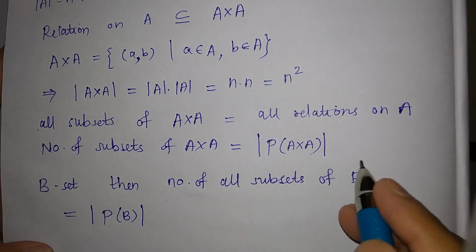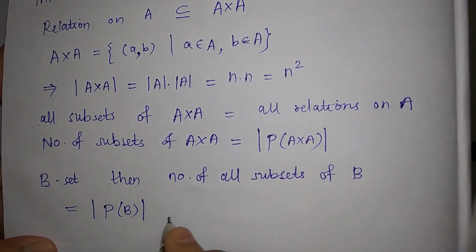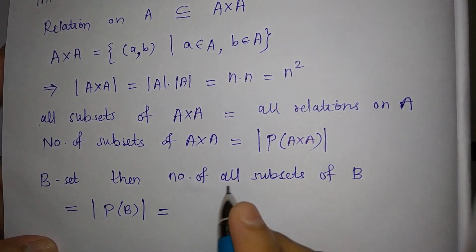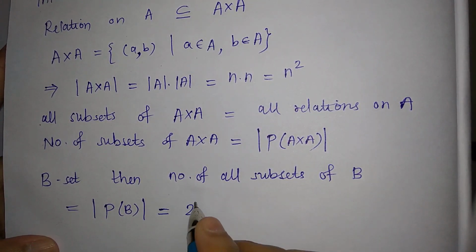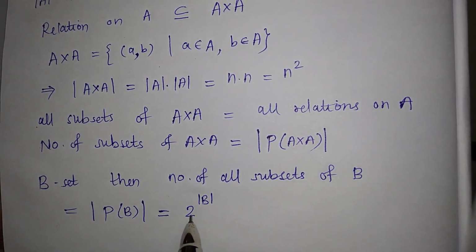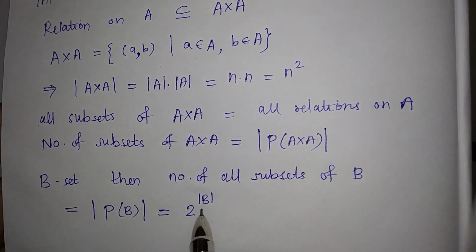So here we know that the cardinality of power set of B for the set B is same as 2 raised to the cardinality of B. ठीक है, पावर सेट की cardinality is equal to 2 raised to cardinality of B.